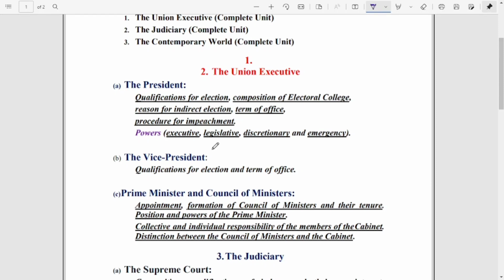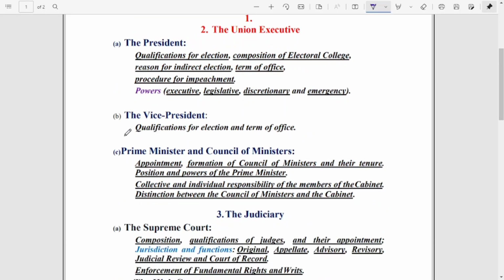Okay, now the next one is the vice president. From the vice president chapter you have to study only the qualification and the term of office. Powers and functions are not required. That means what are the qualifications required to become the vice president and what is the term of office of the vice president, that much only. That means 2 topics you have to prepare from this topic, that is vice president.